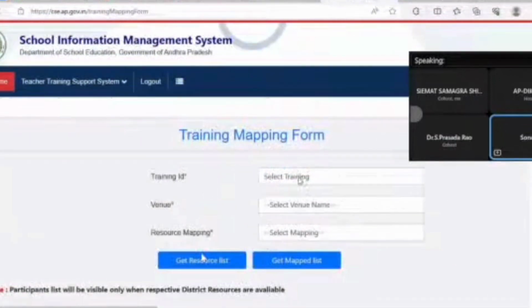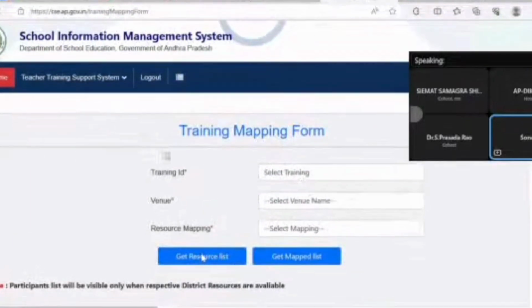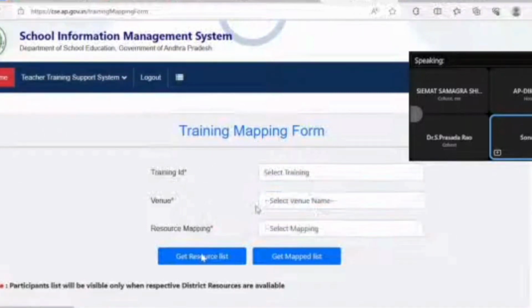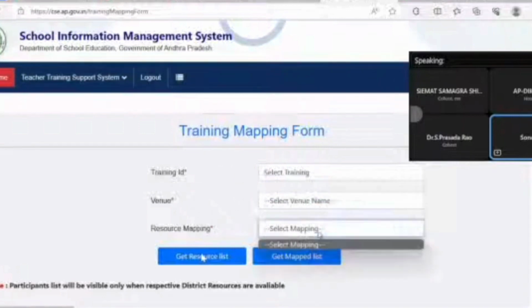in the system, your training will get an automatically generated code, which will be a unique code for the school complex training. It will pop up here. Then you have the venue details, which you fill in once, because I have not submitted here. Once you fill in the venue details, it will pop up here. You select it, JPHS NTR. Resource mapping, whatever you want to select. For example, it will come as course director, participants. You select participants. Once you do it, you will get the resource list.